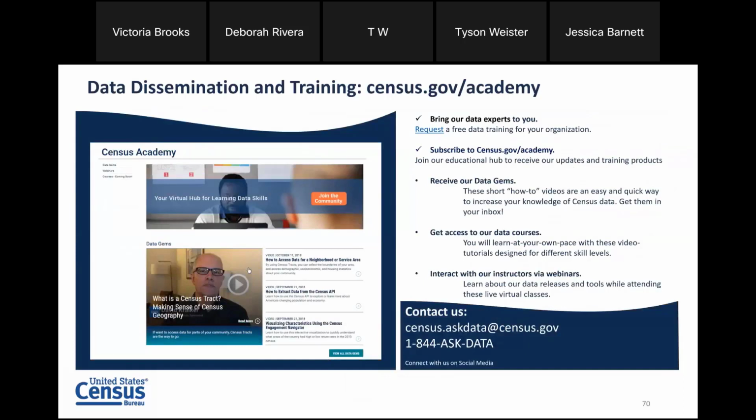And we also have another resource available to you through our data dissemination specialists. The content that we've been advertising thus far is for data.census.gov. Our data dissemination specialists are equipped to help you with your training needs for any topic across the Census Bureau and not necessarily related to any one individual tool. They work with the full gamut of available tools. And if you'd like to request a special training, you can contact them at 1-844-ASK-DATA or census.askdata@census.gov.